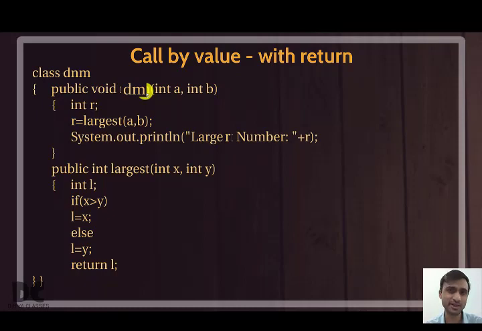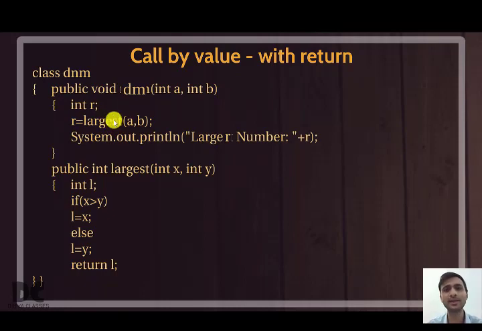But I am not concentrating. I don't know how to find the larger number. So what will I do? I will call you. How can a function call another function? You are the function largest. You are sitting beside me. So how to call another function? By the function name. Can you see this part? Here, see, largest. The dm function is calling the largest function. Okay, means you. I am calling you.